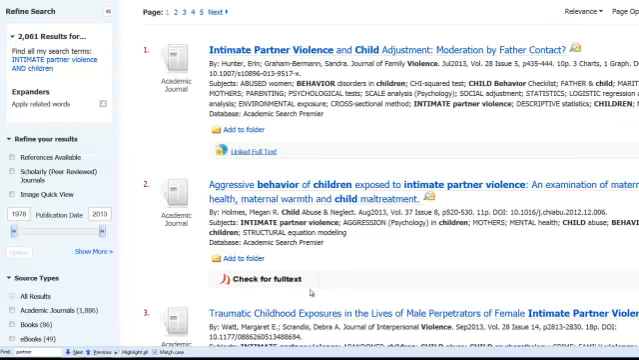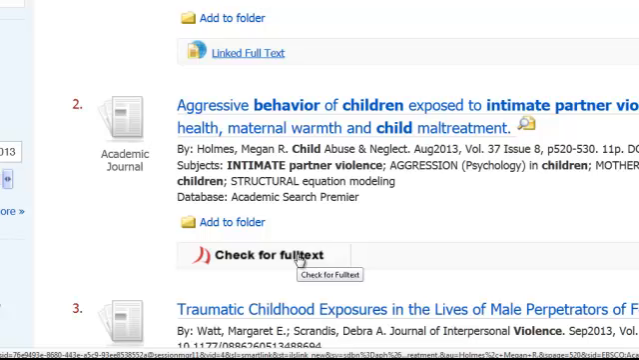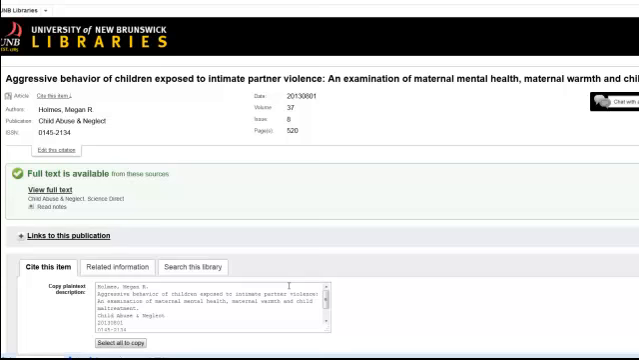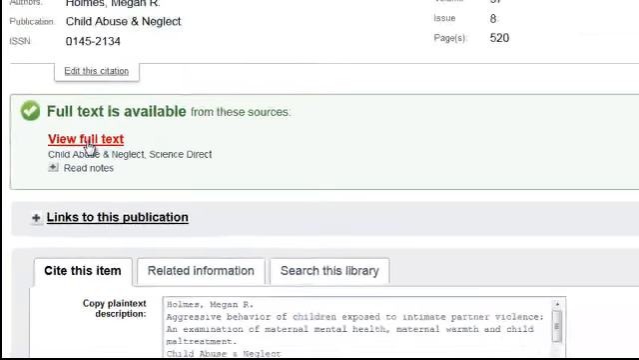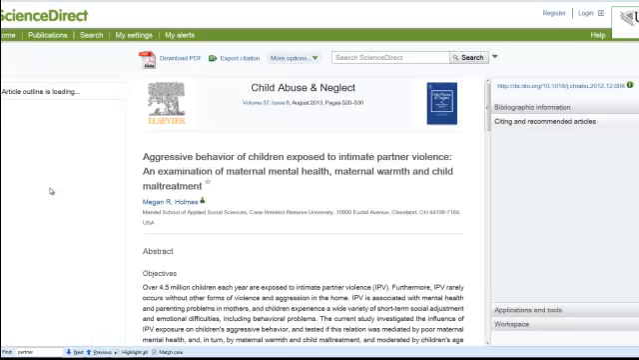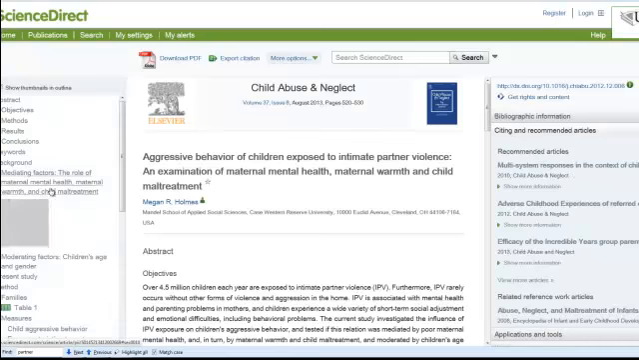Or else, going back to the search results, you're going to see these check for full text links where there isn't full text directly available. And full text is just simply the text of the article. So if I click on the second one here, if the library system is able to find a match between the database that we were searching and the journal subscriptions that we pay for, it would give you this full text link here. And when I click on it, it'll then take you, if all goes well, directly to the article.